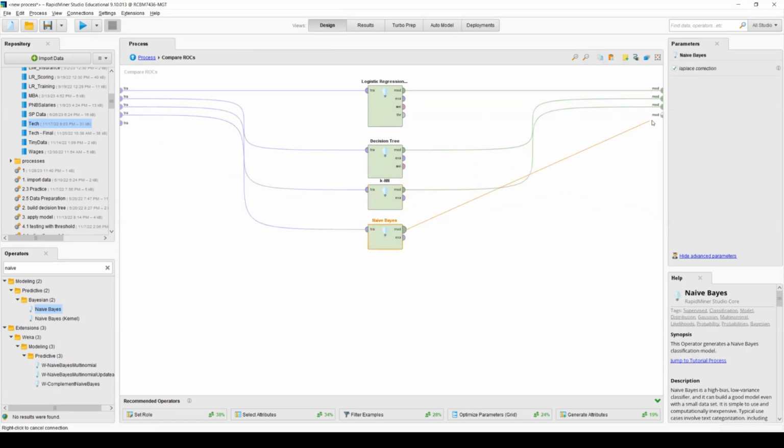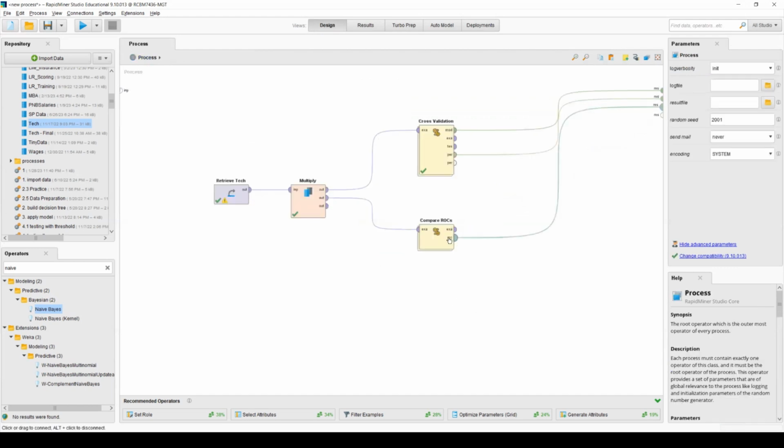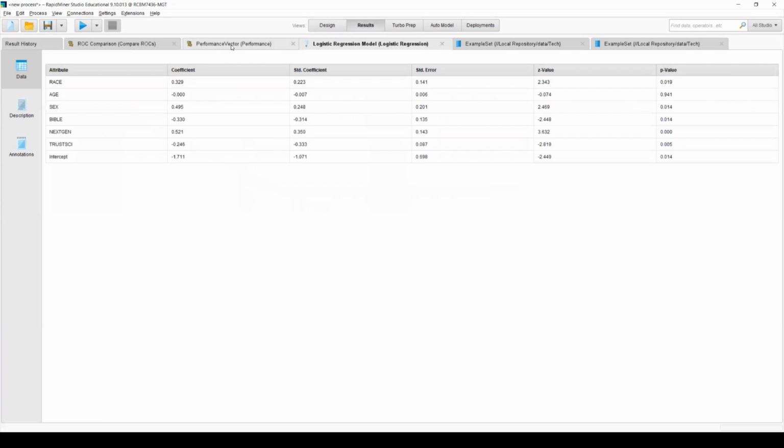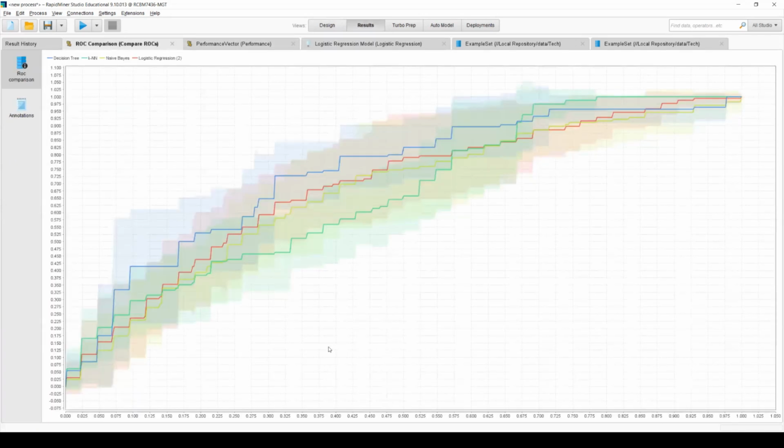Okay, I want to get out here and connect the ROCs, make sure. About this ROC, I hope you can read my lecture note, which I posted about measuring performance. Now, let me click run and see what it looks like. Cross-validation, we already saw, so I don't want to repeat, but compare ROCs.